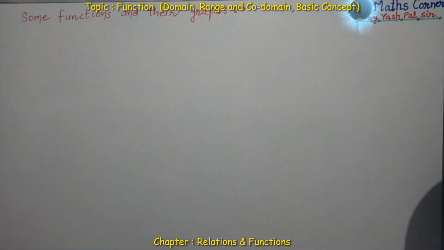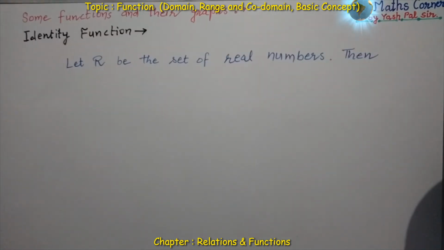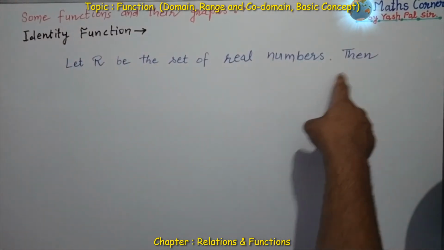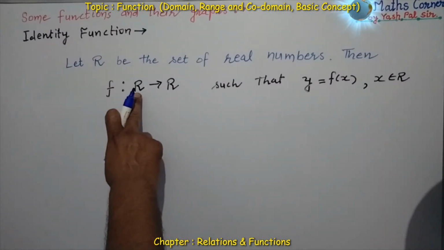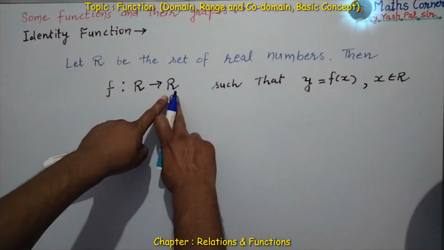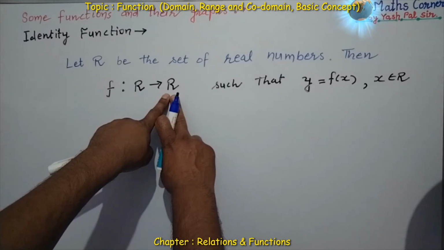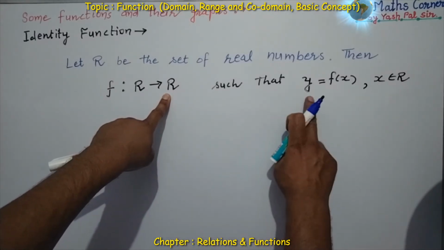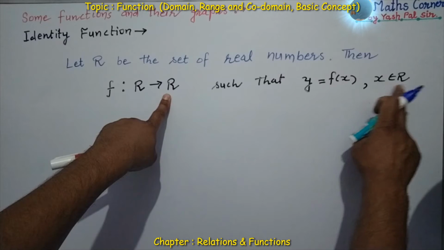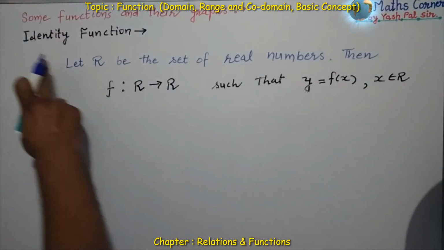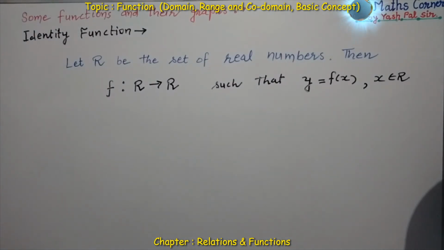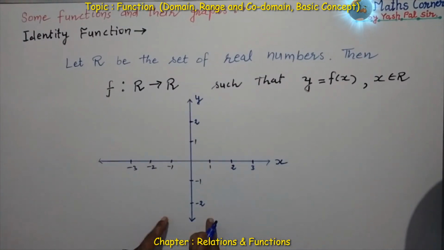Now we shall discuss some more functions and their graphs. The very first one is, first of all, identity function. Let R be the set of real numbers, then a function, a mapping from the set of all real numbers to the set of all real numbers. This is defined such that y is equal to f of x, where x belongs to the set of all real numbers. This function is called identity function.